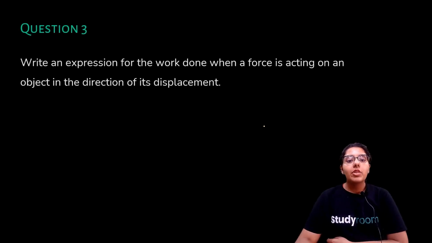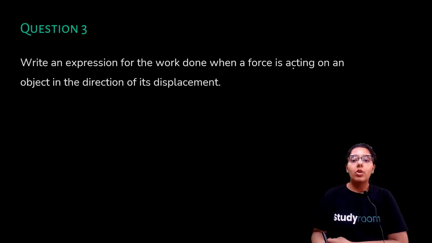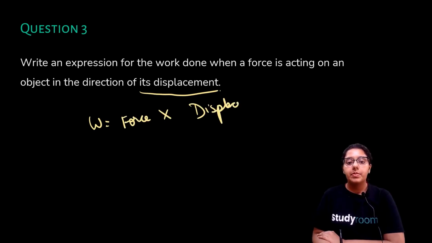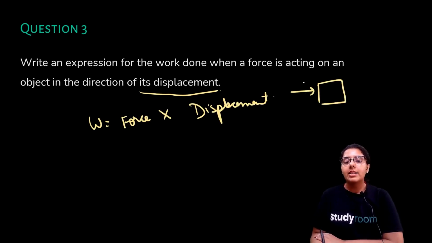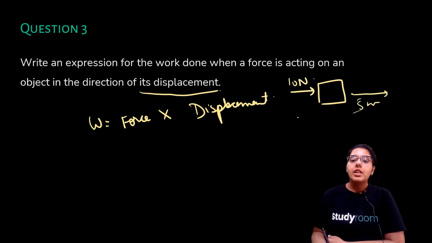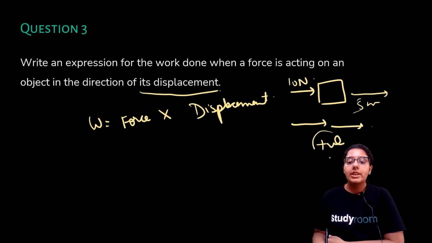Write an expression for the work done when a force is acting on an object in the direction of its displacement. So your work done is equal to force into displacement. If force is acting in this direction, let's say 10 newton, and displacement also occurs in this direction, let's say 5 meters, for instance, if both are in the same direction, your work done will be positive.